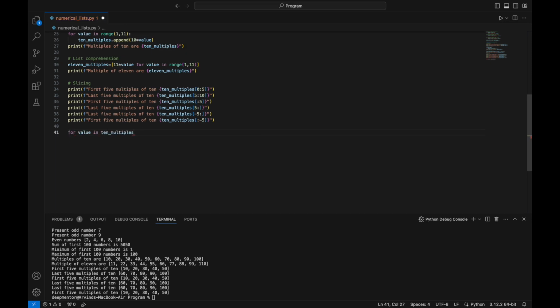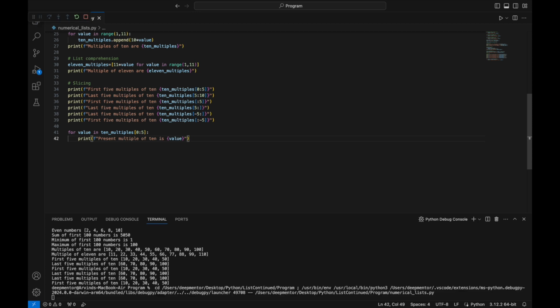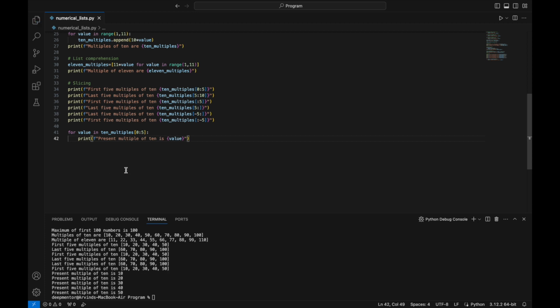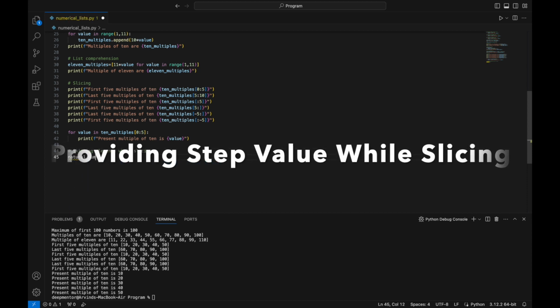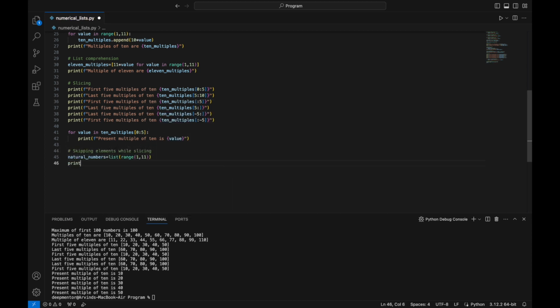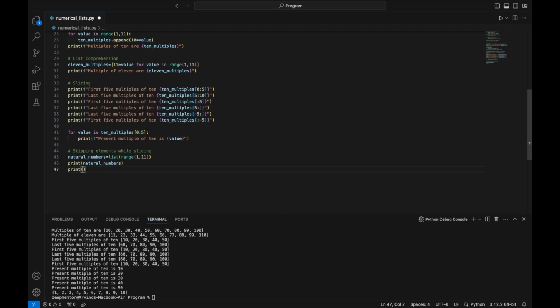You can also use a for loop for a slice. Like with the range function, you can also provide a step value with a slice. Step will generate the sub list using previous index plus step value as shown.